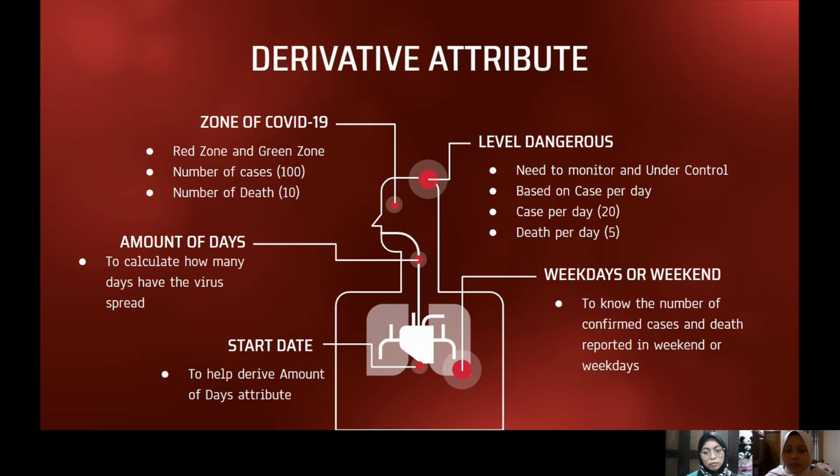Okay, for here, if the cases per day are more than 20, it will be at the need to monitor level. If it's less than 20, it will be at the under control level. And for deaths, it is the same: if it is more than 5, it will be at the need to monitor level, and if it is less than 5, it will be at the under control level.